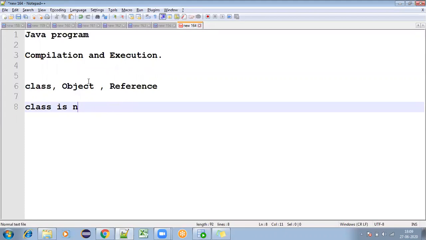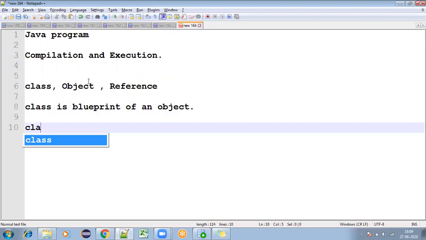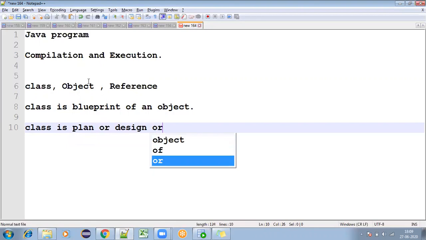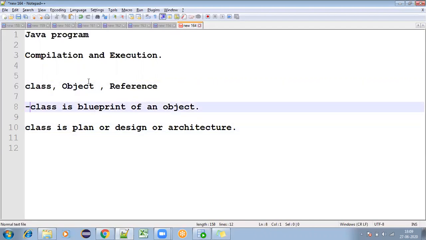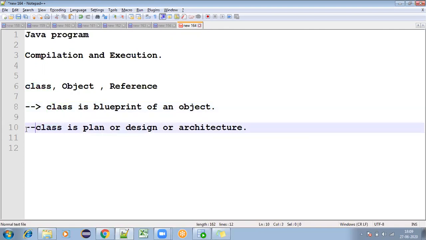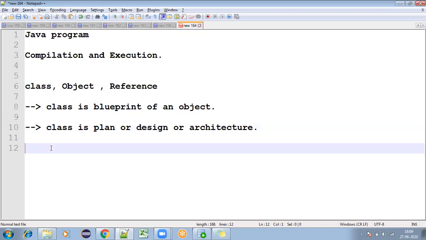blueprint of an object, right? So that is what we discussed, blueprint of an object. So class is a plan or design or architecture, right? So we discussed it in that way. So that is what a class is. And what is an object?